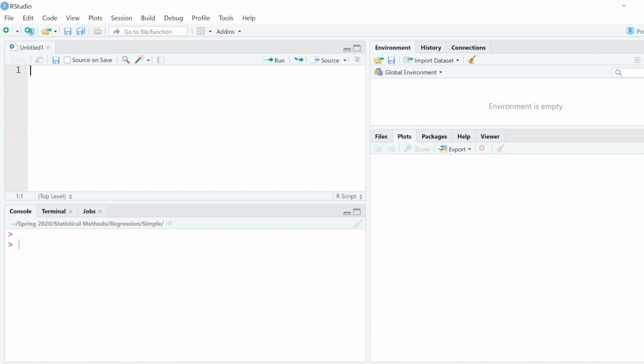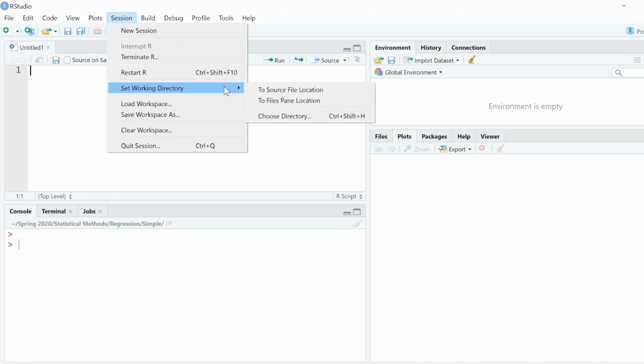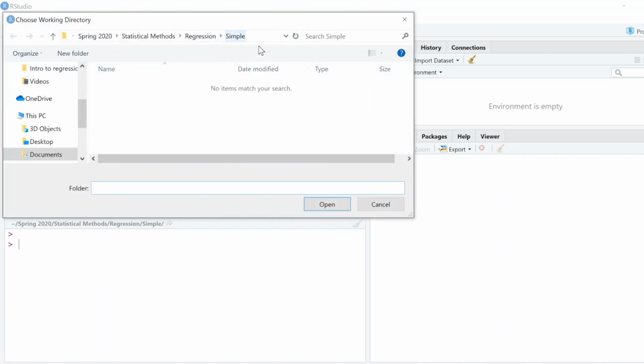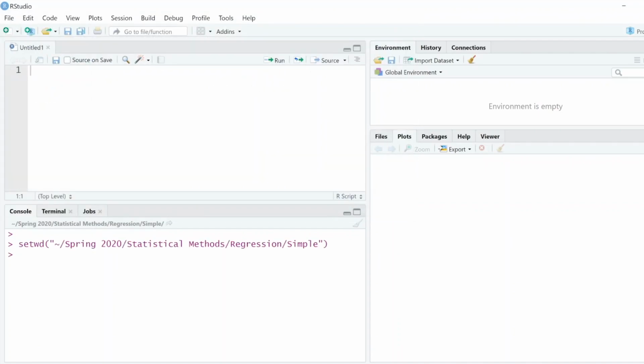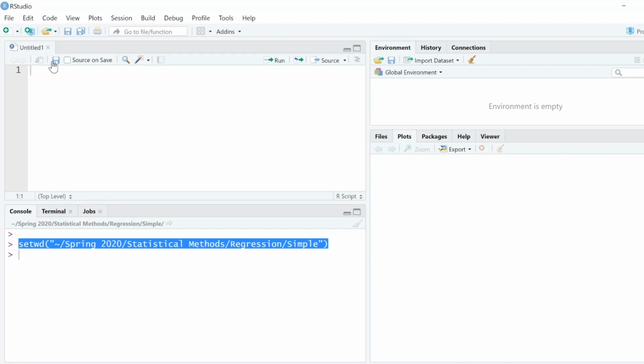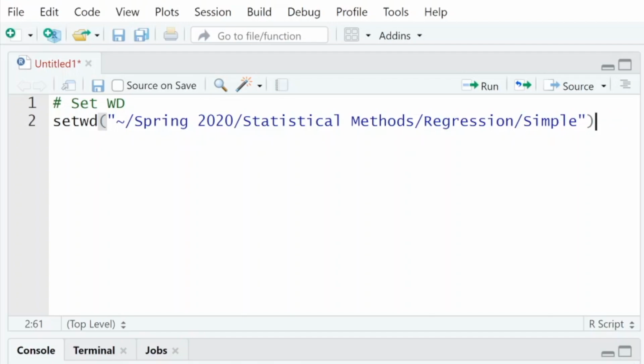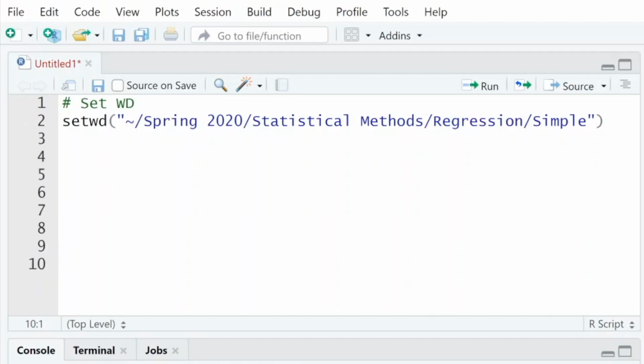And then we'll open up R. Looks good. And I'm going to do the same thing I always do. I'm going to come up here to Session, Set Working Directory, and choose Directory. I know that I've got my data stored in Simple Regression, so I'm just going to open that. And then I don't have to do that every time. I can just copy and paste it. So setwd, just do that. If we run that again, nothing will happen, but if we run it again after we close R, then it will set it pretty quickly, so it's all good.